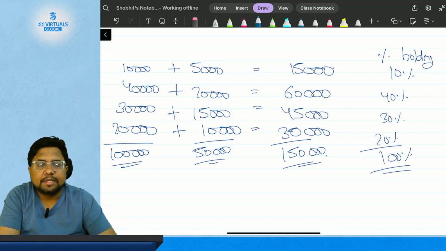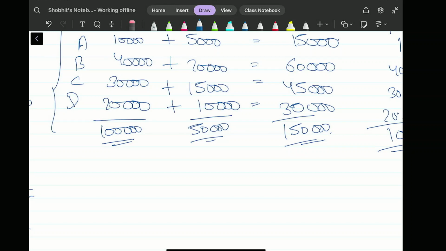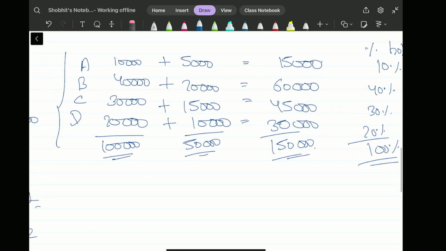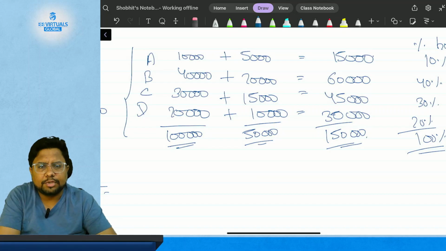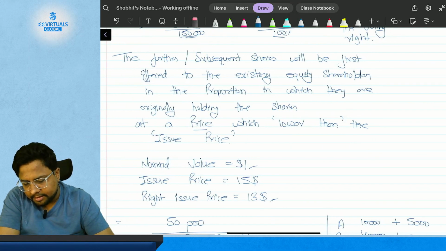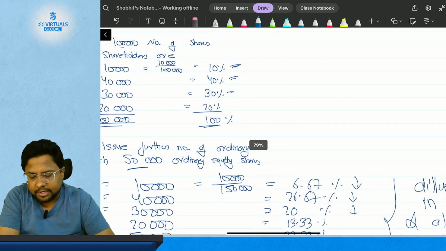Now this is the same as before the issue of shares. It is the same as they were previously holding, which is 10%, 40%, 30% and 20%.